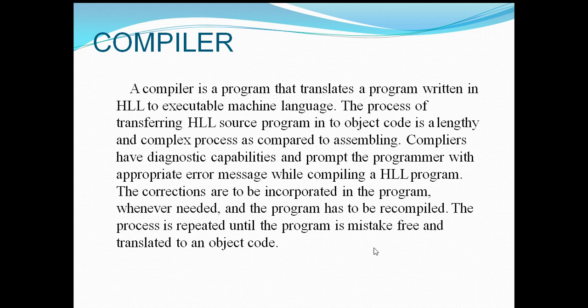Once the errors were corrected, we again have to compile the program, that is nothing but recompilation. Whenever a high level language program is compiled, if any errors are found, they have to be corrected and the program needs to be recompiled. The process is repeated until the program is mistake free and translated to an object code. It will be recompiled, and finally it will be translated into an object code.